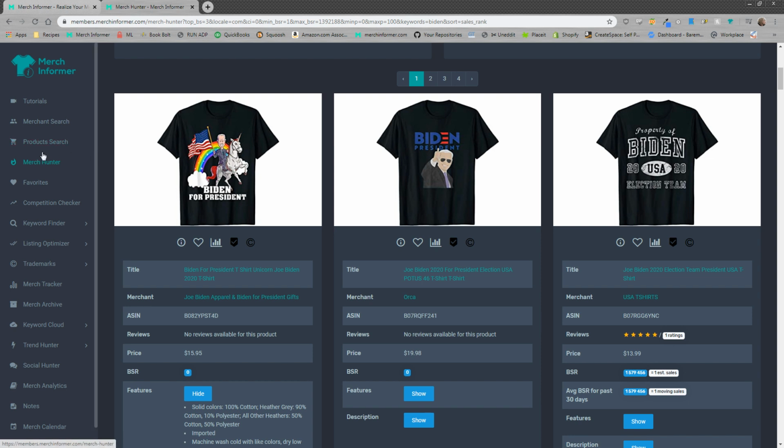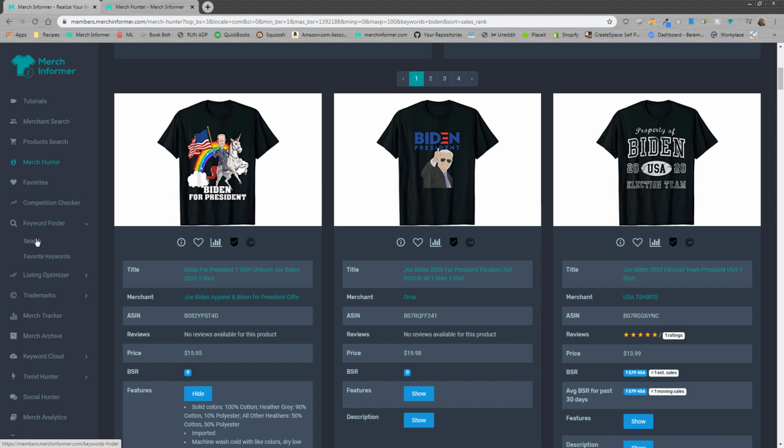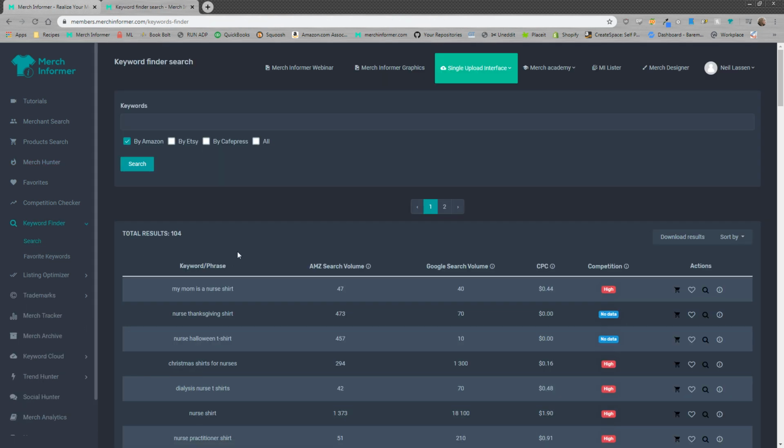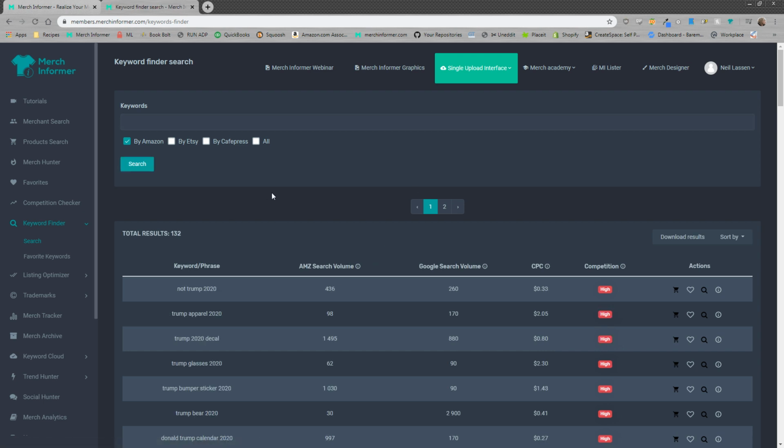The second step that I will use is I will come over to the keyword finder, okay? Let's just say we were doing a Trump 2020 and a Biden 2020 design. So I'm just going to come up here, enter that in, Trump 2020, and search. Now, I actually like to use this as a starting point for my research. If I didn't know what I wanted to do, or I was looking at different POD products to sell on other platforms, I might actually start in the keyword finder here, okay?